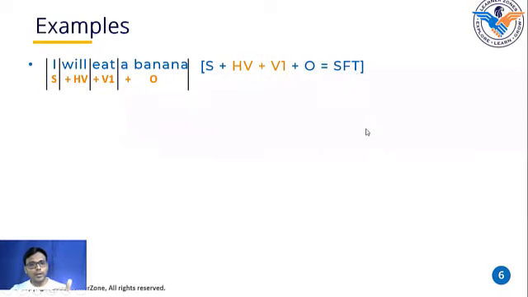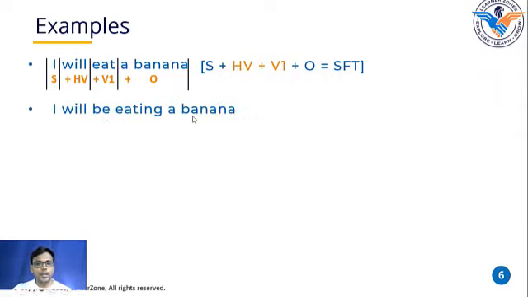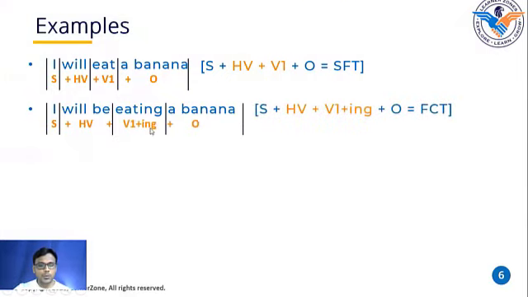Okay. Now if I want to convert this sentence to future continuous tense, how does it look? I will be eating a banana. In this sentence, I is the subject, will be is the helping verb, eat is the first shape of the verb and we add ing to it, and a banana is the object.